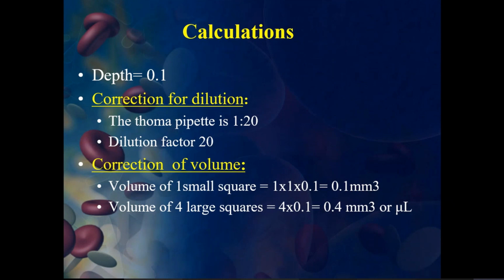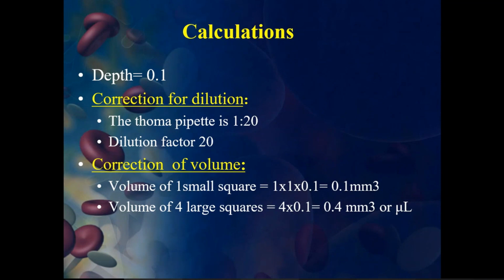The thermopipette dilution is 1:20, and the dilution factor is 20, because you are taking only 0.5 of the blood into the thermopipette, but you are diluting it up to 11, right? That's why the dilution is always 1:20.